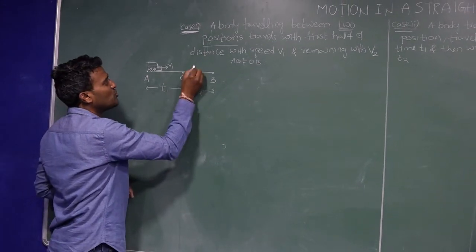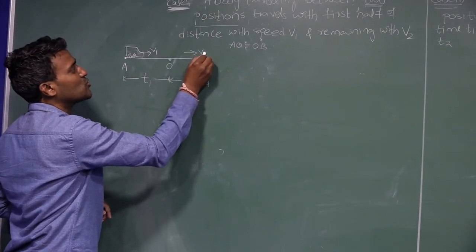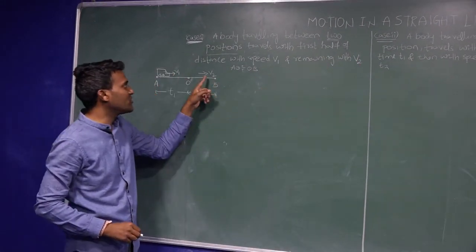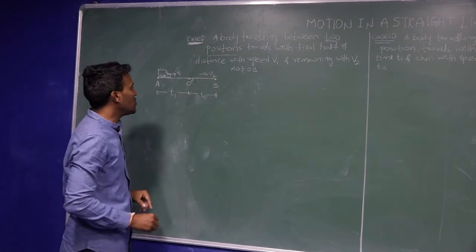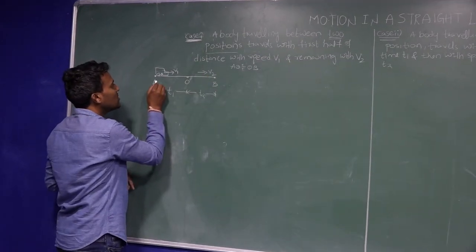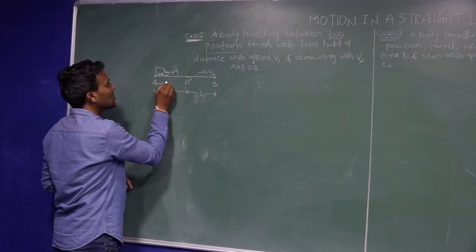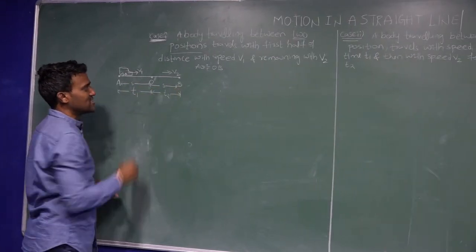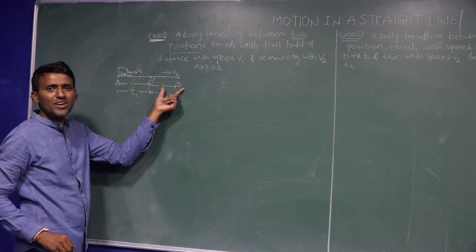Now from O to B the speed is v2. They said the remaining distance is covered with a speed v2. Now equal distances: I am writing O to A distance is s, and O to B distance is s. Both are equal distances.